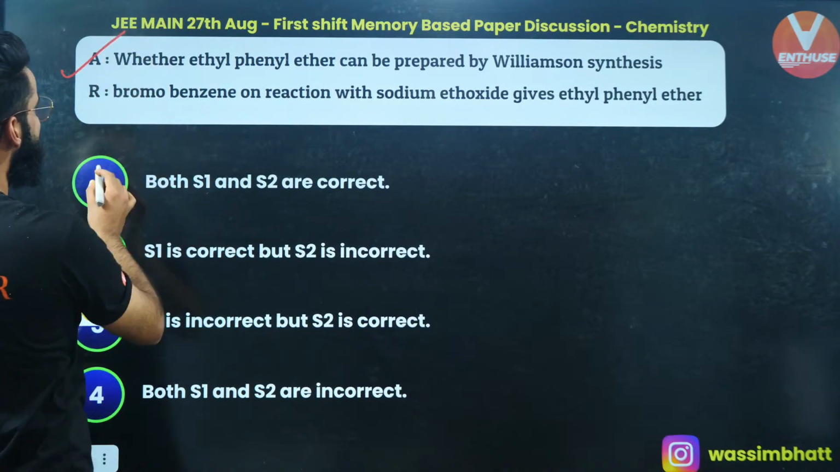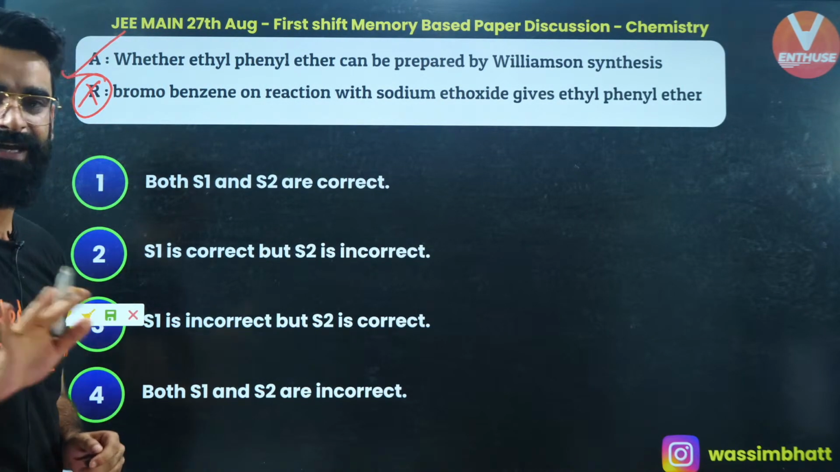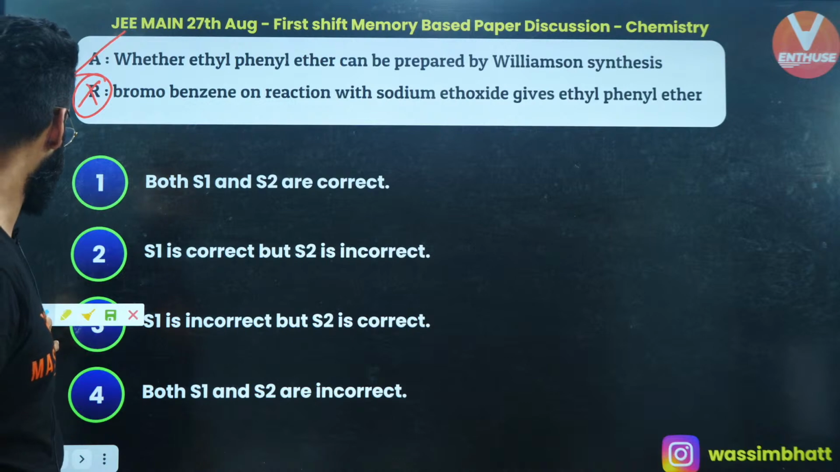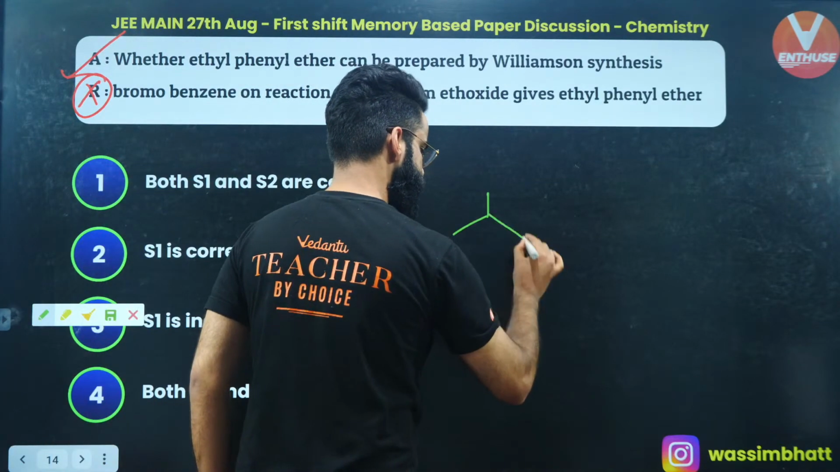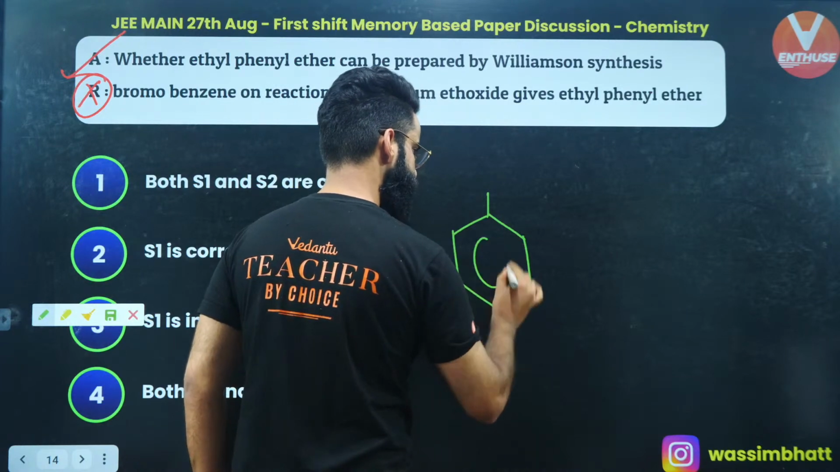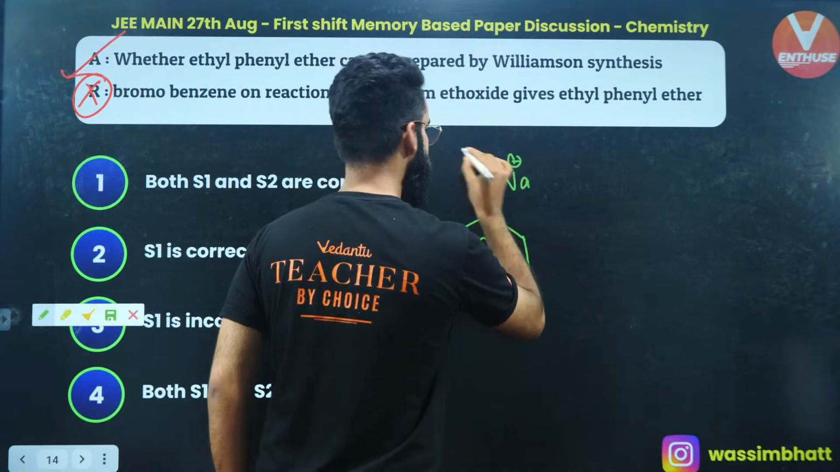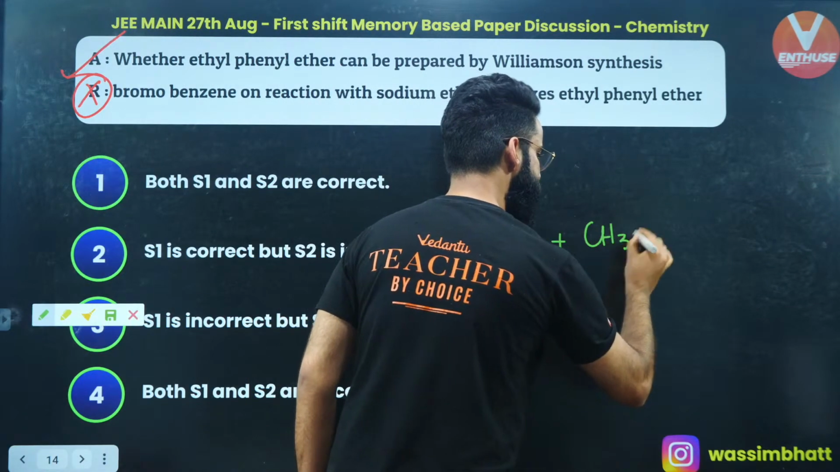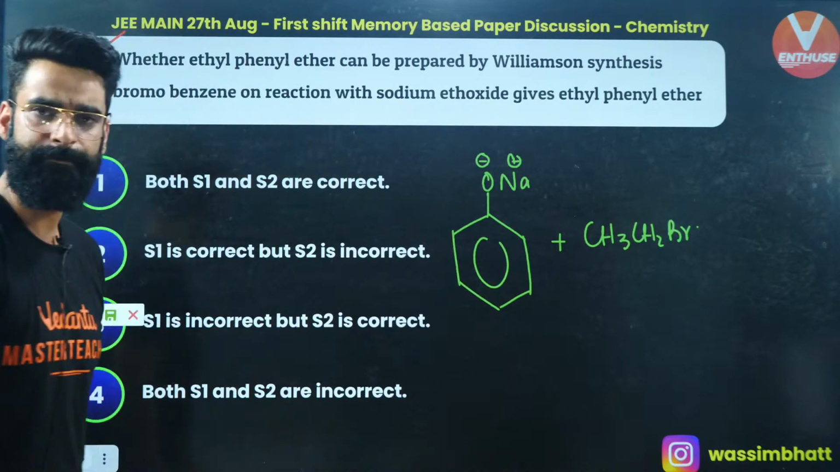Statement 1 is correct and statement 2 is incorrect. Okay, statement 1 is correct, statement 2 is incorrect. How come statement 1 is correct? Okay, for example, I have got sodium phenoxide. This is the sodium phenoxide, for example, right? Now, I'm making it react with CH3CH2Br, like this, okay?